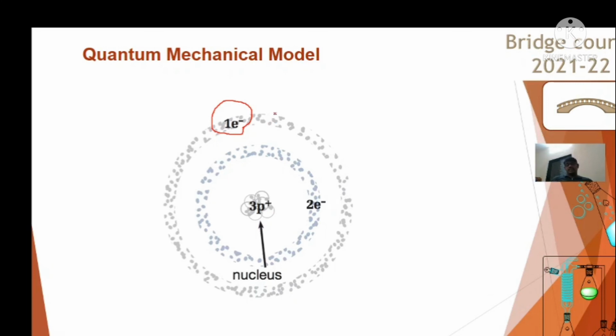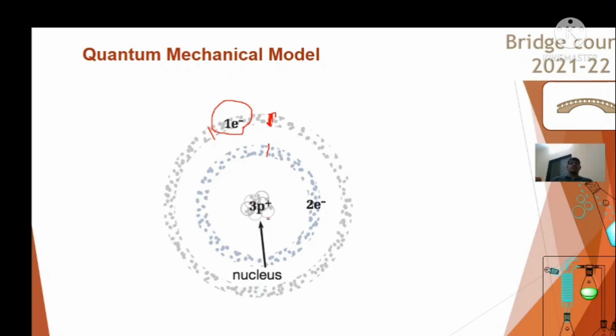Whatever the sayings of this model given by Schrodinger and Heisenberg, they say that the electron can be found anywhere in this cloudy space. Suppose you draw a line over here, we can't say that the electron belongs to this particular line, but it can be found anywhere in this band at any time. The same is the case for the proton also.